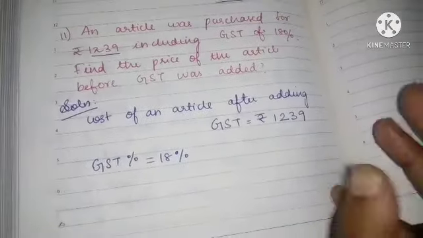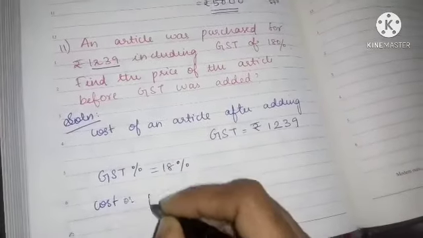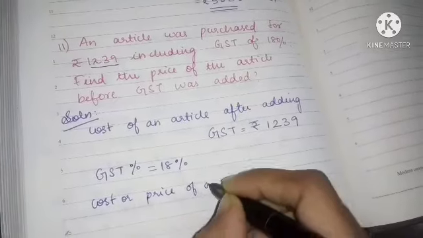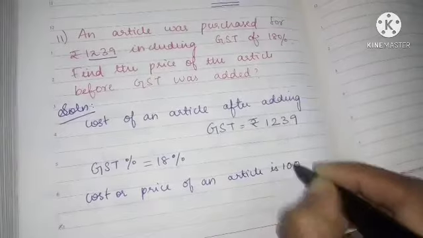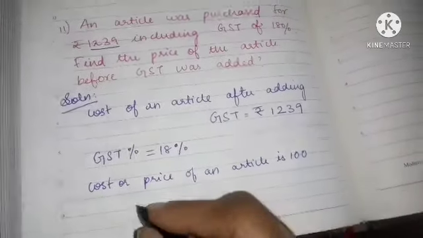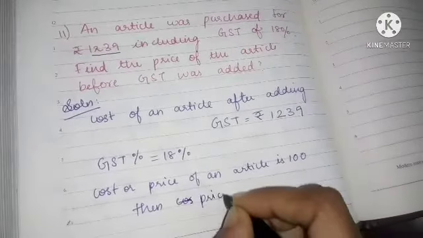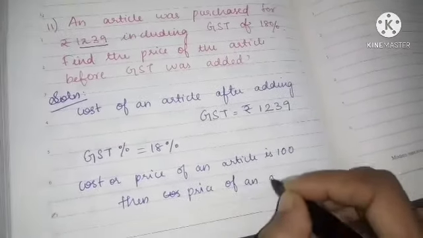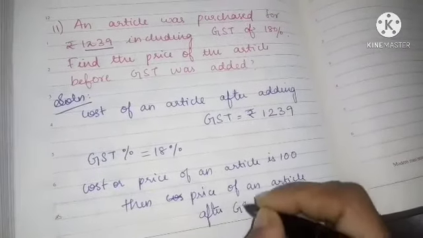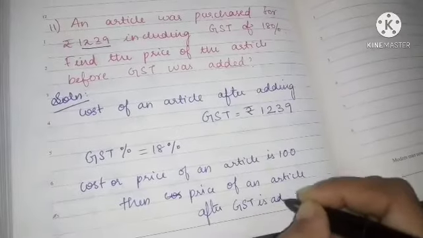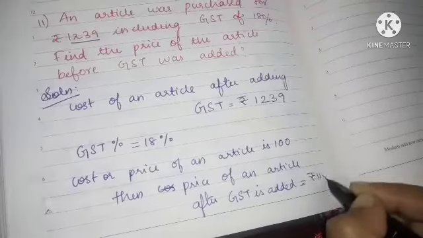So what is the actual meaning of this? If cost or price of an article is 100 rupees, then price of an article after GST is added will be rupees 118.